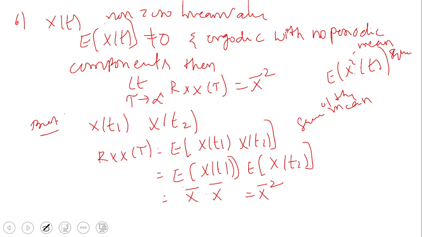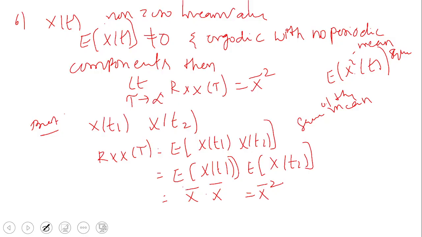whenever in the problems they give the autocorrelation function and ask you to calculate the mean value, then substitute tau tends to infinity in the autocorrelation function, and we can get the mean value. So for the proof, the statement is that x of t has mean value not equal to 0 and is ergodic with no periodic components.